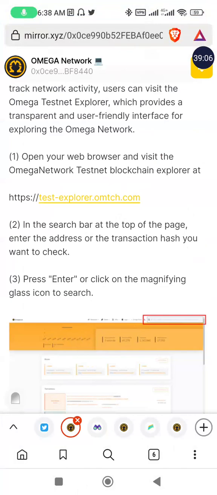Pi is still ongoing, and they have not even listed the token yet. You can still jump into Pi. There's Omega. Omega is also a very good network that, when launched, you see a lot of people smiling to the bank. So do your own research, and if you find any interesting to you, jump into it. It doesn't cost anything. Mining Omega only takes maybe your data and your time, but it doesn't cost you real physical cash. So do your own research. If you want to jump into it, why not?